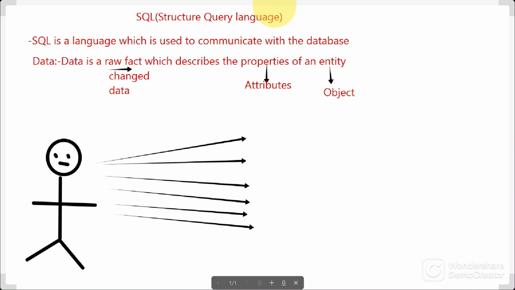So let me write this one. A person has a name, age also, then date of birth also, then gender also, then contact number also, then address also.